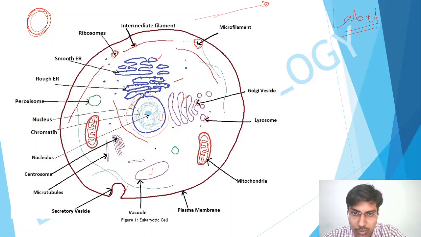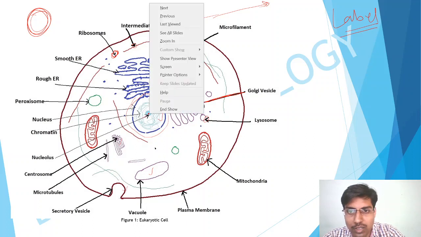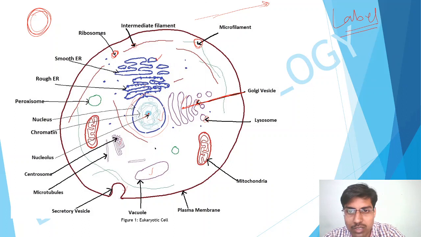Instead, the line should start from the middle of the organelle which you are going to show. If you are showing the nucleolus, start from the middle of the nucleus. If you are showing the rough endoplasmic reticulum, start from the center of this organelle.